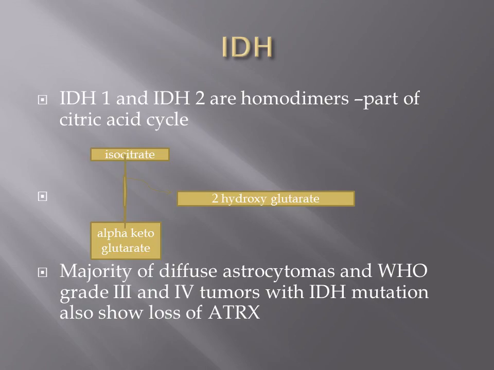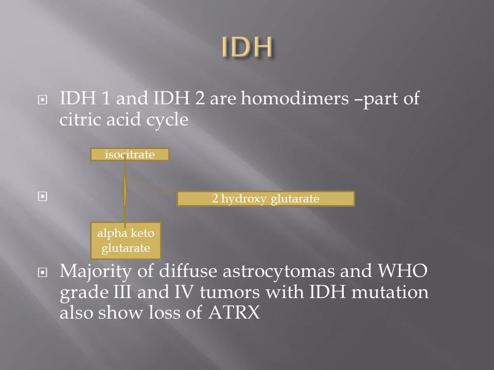IDH 1 and 2 are homodimers. These are isocitrate dehydrogenase enzymes, and they are part of the citric acid cycle. Isocitrate dehydrogenase converts isocitrate to alpha ketoglutarate. If there is a mutation in IDH, then an intermediate product called an oncometabolite will be formed, which is 2-hydroxyglutarate. Instead of alpha ketoglutarate, we'll get 2-hydroxyglutarate. So this metabolite we can see in spectroscopy. So IDH mutation results in formation of the 2-hydroxyglutarate metabolite.